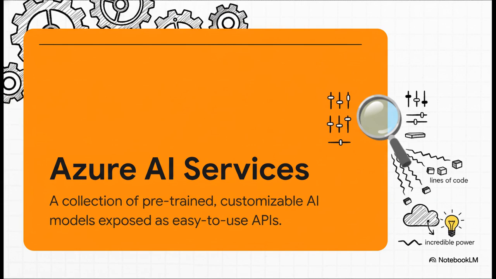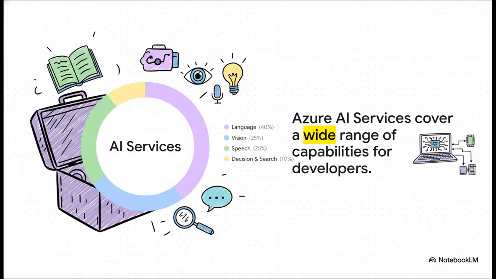Pre-trained. That just means Microsoft has already done all the heavy lifting, all the super complex work of teaching these AI models. Customizable? Yeah, you can still fine-tune them for whatever you're building. But here's the absolute game changer. They're just APIs. That means you can tap into all this insane power with a simple API call. Just a few lines of code. It's incredible.